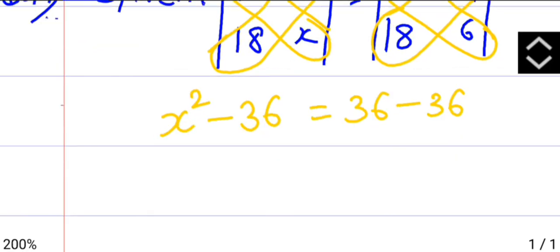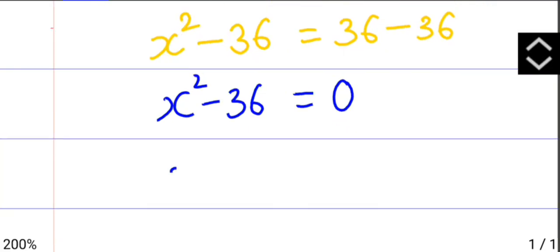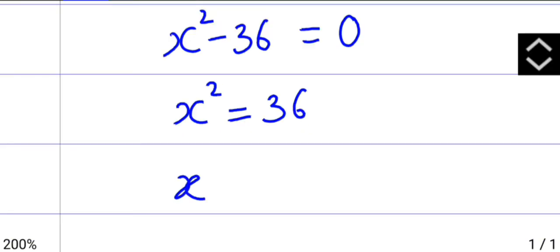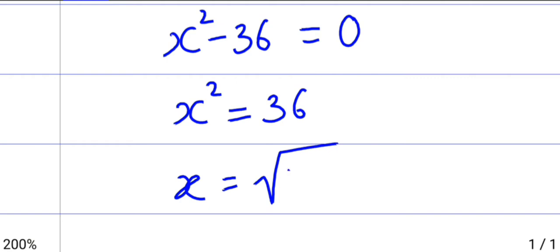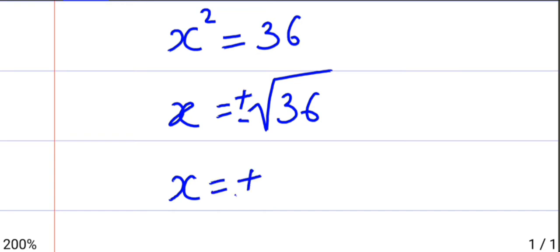So here x square minus 36 is 0. So x square minus 36 goes to the other side and becomes plus 36. So x is root of 36, plus or minus root of 36. So x is plus or minus 6.